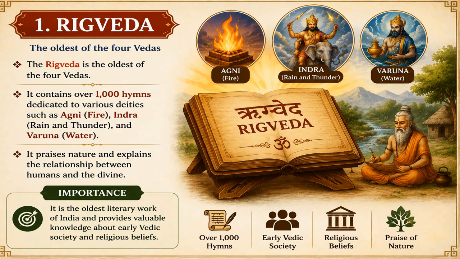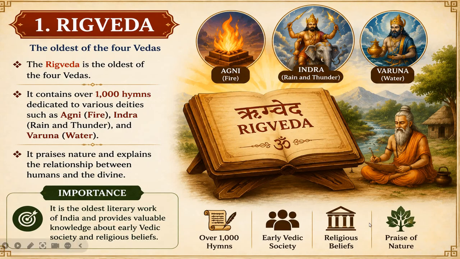Now, these hymns express gratitude towards nature, seek divine blessings, and emphasize the close relationship between humans and the divine. Here you can see that the importance of the Rig Veda is mentioned. It states that the Rig Veda is the oldest literary work of India, and it serves as an invaluable source of information about early Vedic society, religious beliefs, customs, and cultural practices.